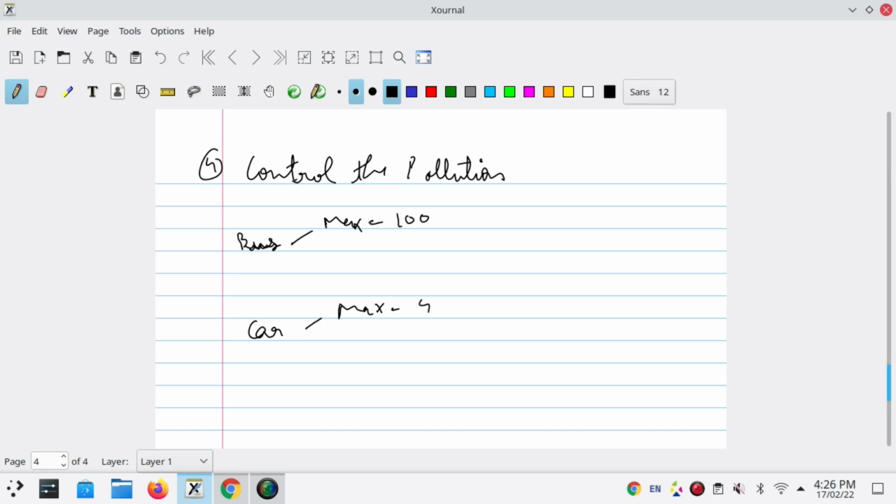Let's represent them by b max and c max. Bus emits x units of smoke while car emits y units of smoke. Okay, and we have a total of n people that want to travel from place A to place B. We have to output the count of vehicles such that pollution is minimum.